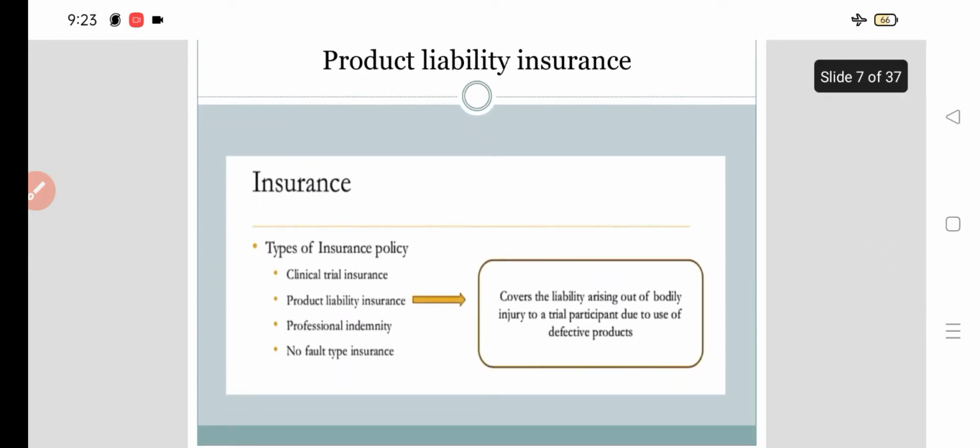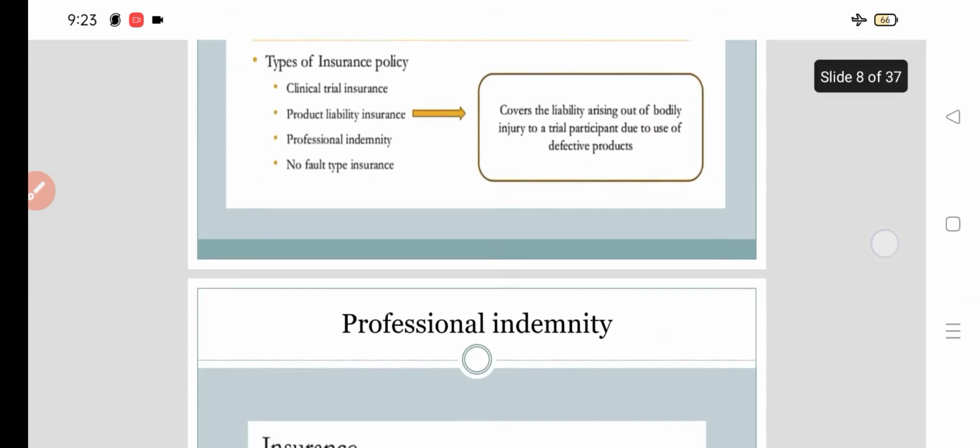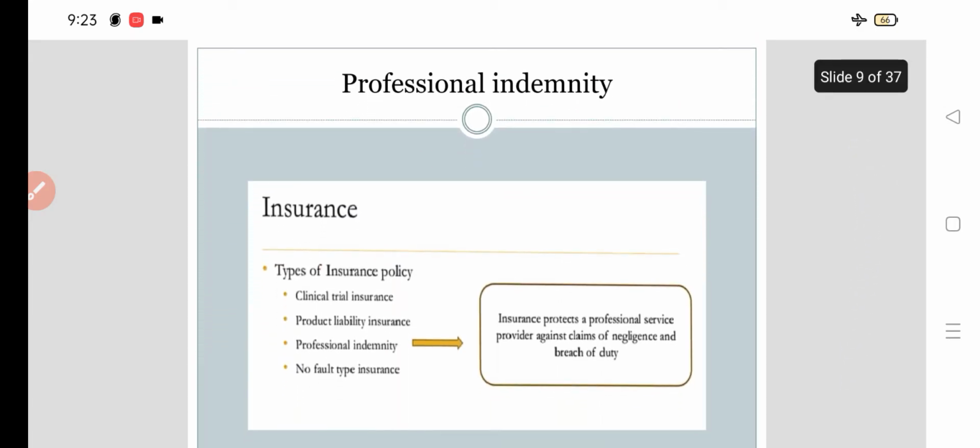Now, product liability insurance. This product liability insurance covers the liability arising out of bodily injury to a trial participant due to use of defective product. Because of use of defective product, if there is any injury to a trial participant, that will be covered under product liability insurance. Now, professional indemnity insurance protects a professional service provider against claim of negligence and breach of duty. If there is some medical negligence or breach of duty, this professional indemnity insurance will help.